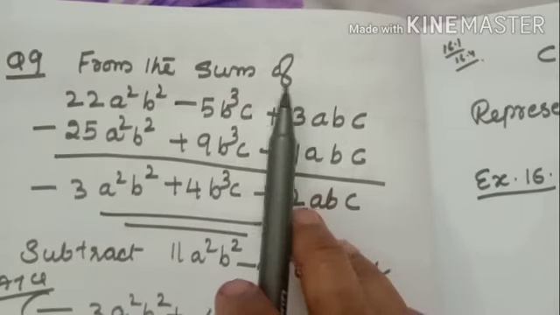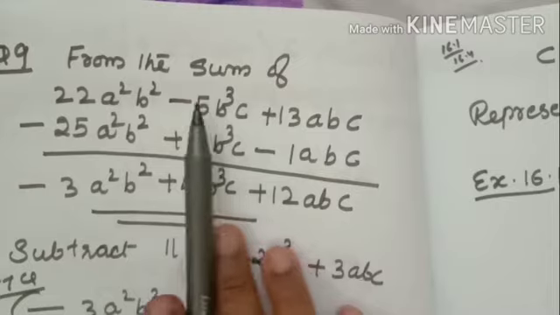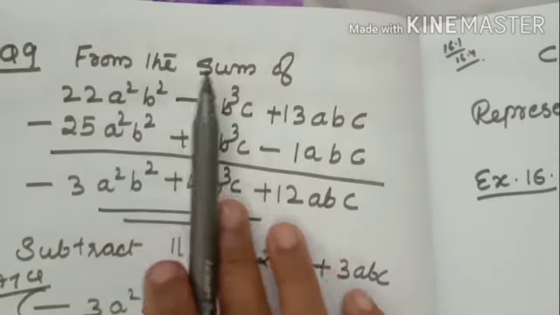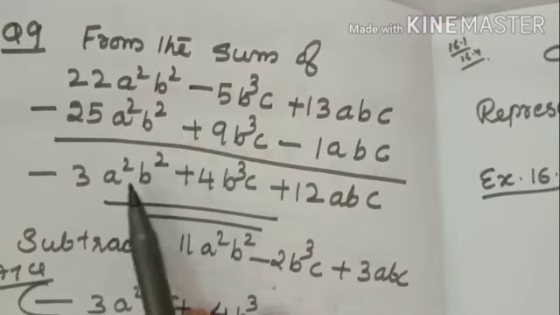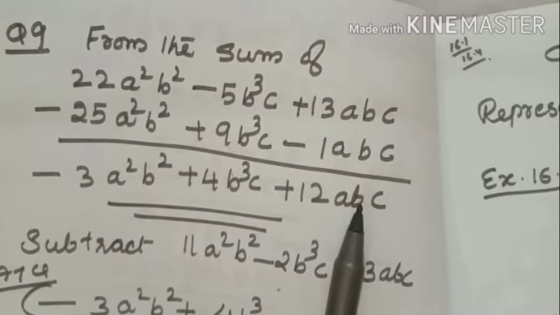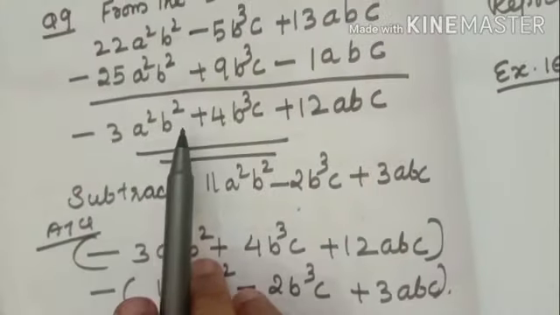From the sum, the number from which we subtract, that you have to write first. From the sum first you take out. You have to subtract this number from the sum.